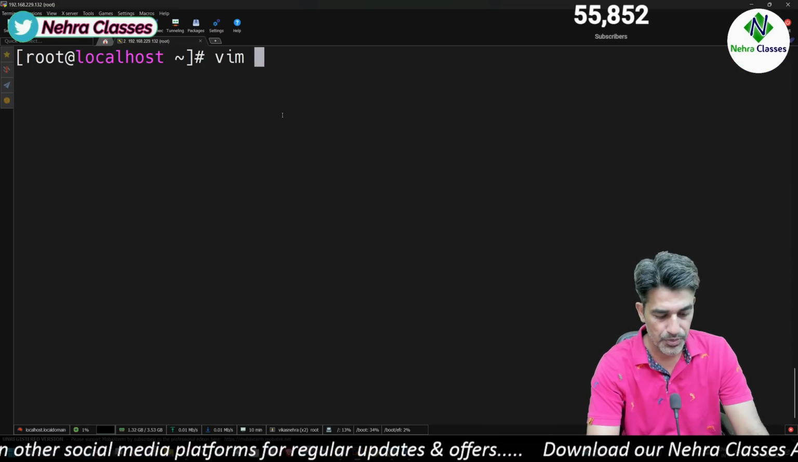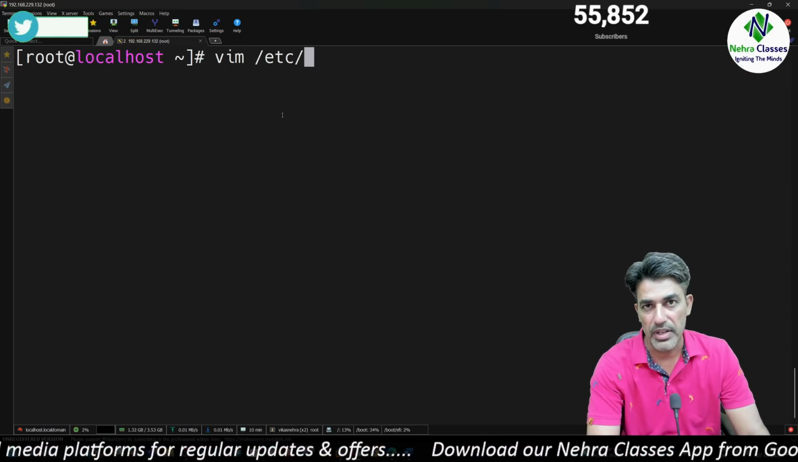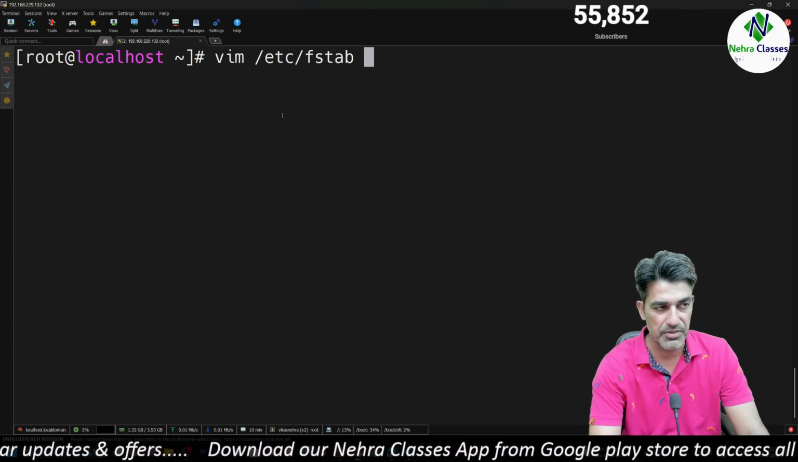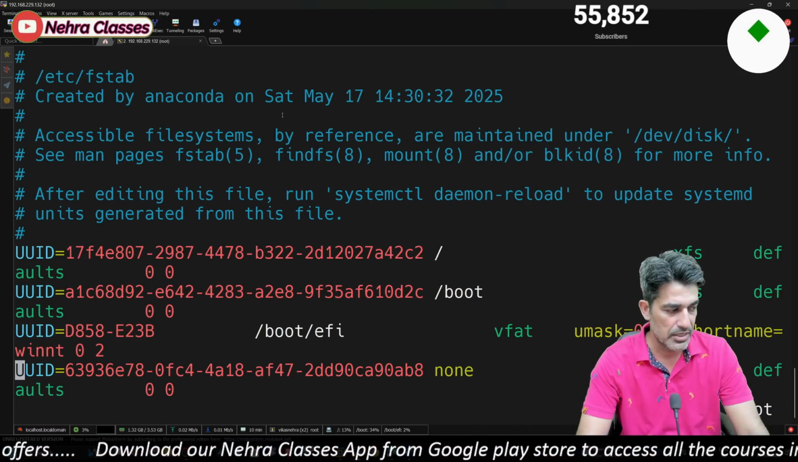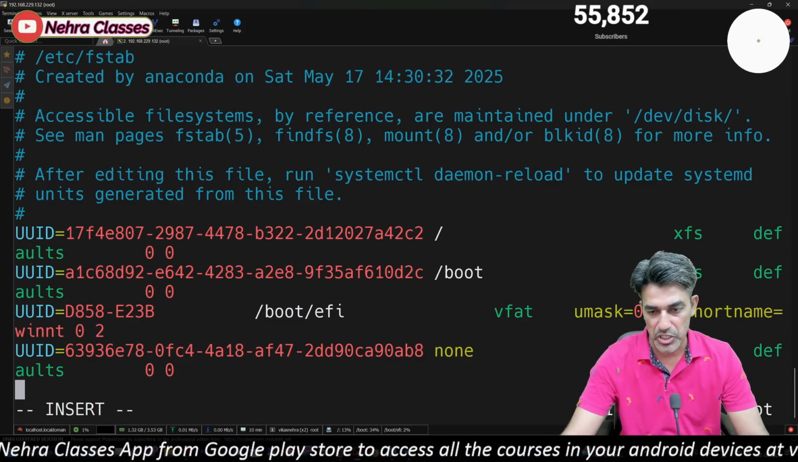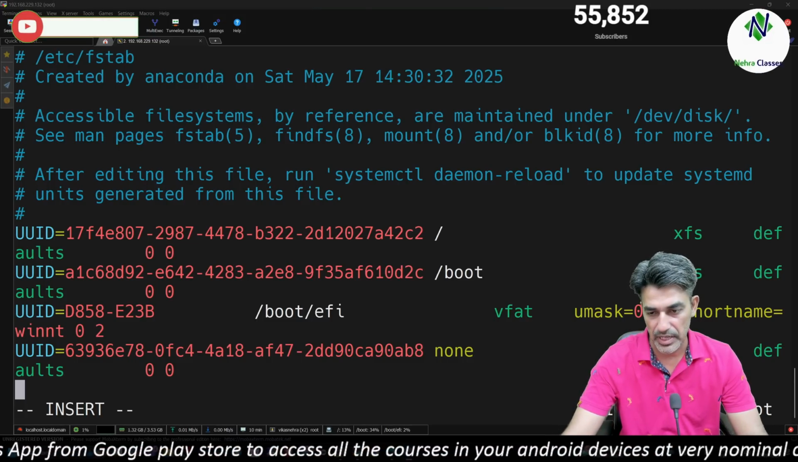So if you want to use this file system permanently, so you can open the /etc/fstab file in vi editor and you can go in the insert mode, and here you can mention the label name like this.